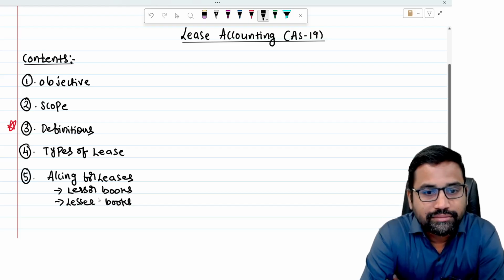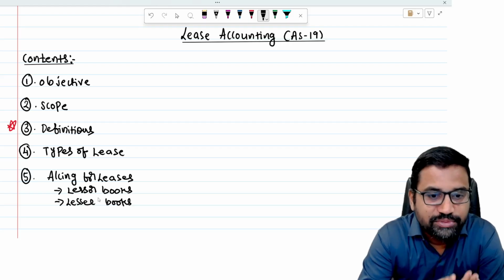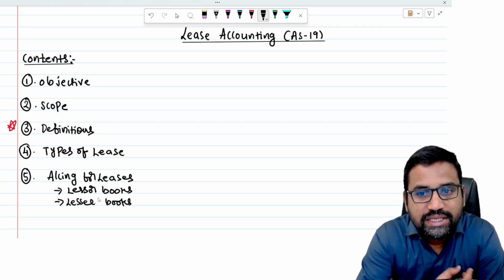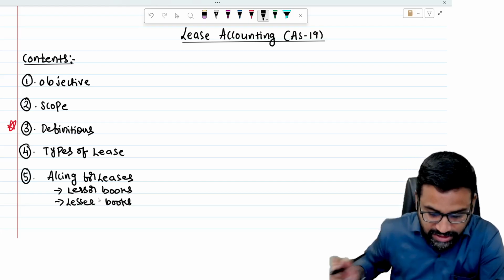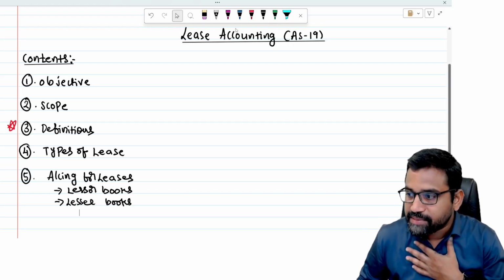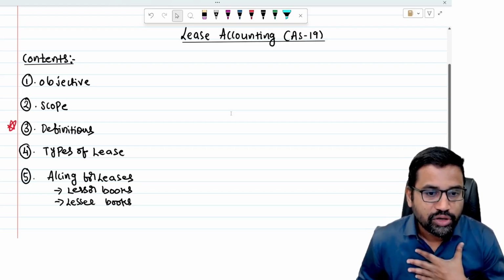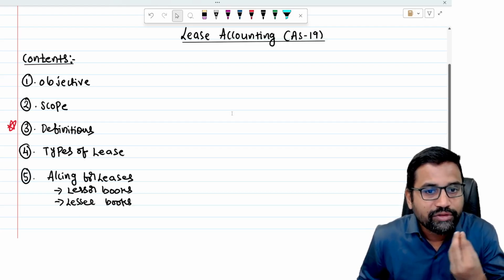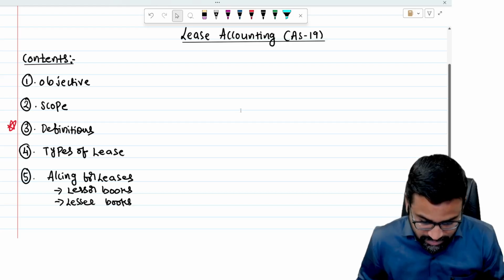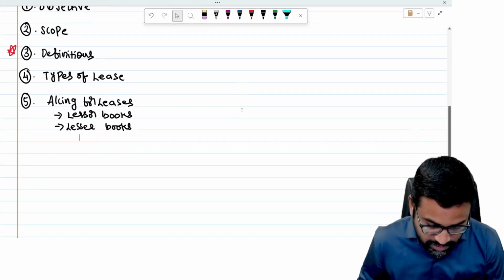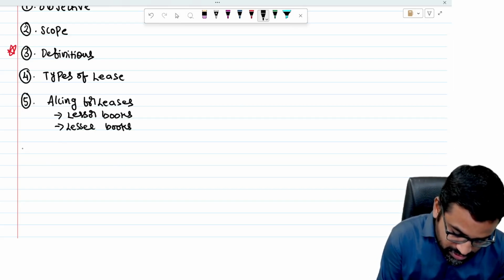Sir, who is lessor? The owner of the property. The person who gives an asset on lease basis is called lessor. Lessee is the person who takes the asset on lease basis, a business enterprise. It is like, for example, I have taken a house for rent. I am not the owner. The person from whom I have taken the rent is called lessor, and the tenant is called lessee, in simple words.